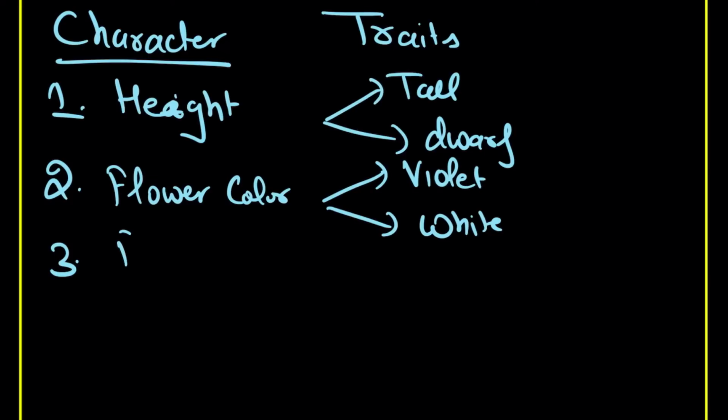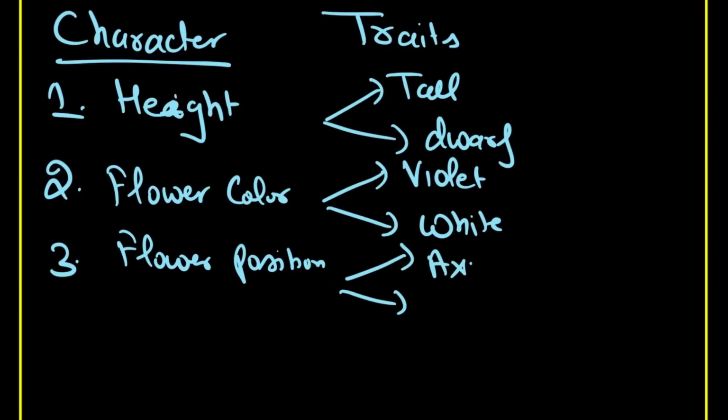Third, you are going to have flower position. The flower position can be axial, or you can have terminal. I just want to tell you what we see in the case of terminal. Let's suppose this is the plant, and it is going to have different branches.